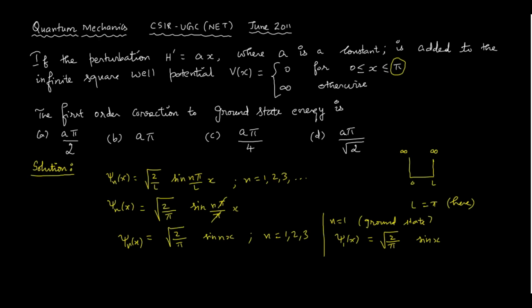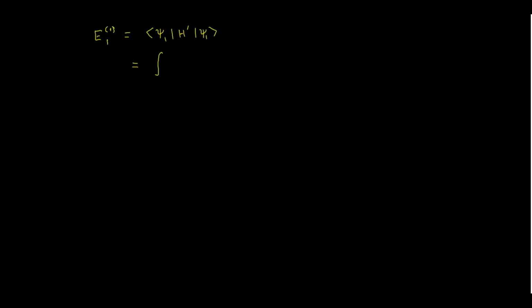The ground state wave function E1 of 1. So this is psi 1, okay, n is equal to 1, right? Psi 1, h prime psi 1. So which is equal to, the wave function is this one, right? So let us write down the integral representation of this. So 0 to pi. So this is nothing but what? The expectation value of perturbed Hamiltonian in the unperturbed state. That is the first order correction.